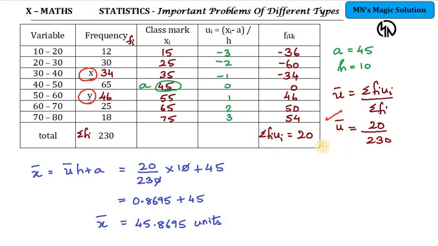Using u bar we will find x bar. You get u bar as 20 by 230, h is 20 minus 10 which is 10, and 45 is the assumed mean which I have chosen from the class marks. Substituting the values, you get x bar to be 45.8695 units. You can pause the video and check the final answer.